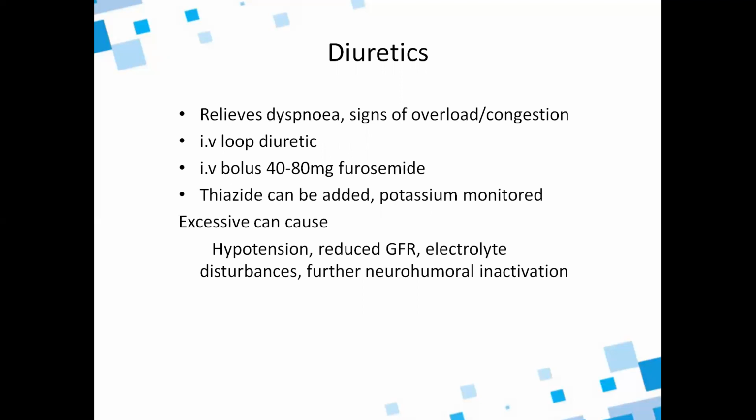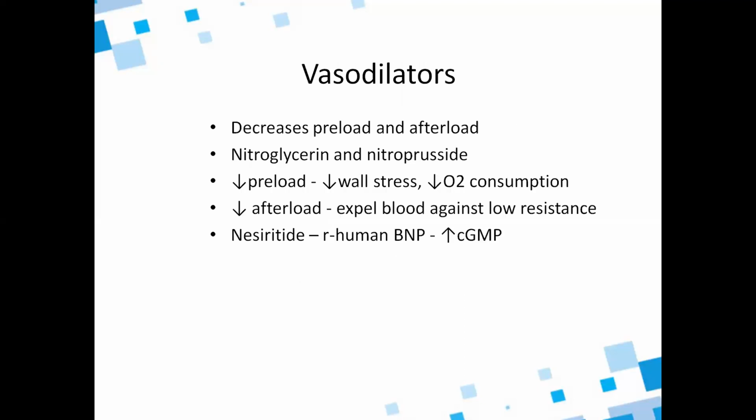Diuretics relieve the dyspnea and signs of overload or congestion. Usually an IV loop diuretic is given. An IV bolus of 40 to 80 milligrams furosemide can be given. Thiazide can be added, and potassium should be monitored. Excess can cause hypotension, reduced glomerular filtration rate, electrolyte disturbances, further neurohumoral activation.